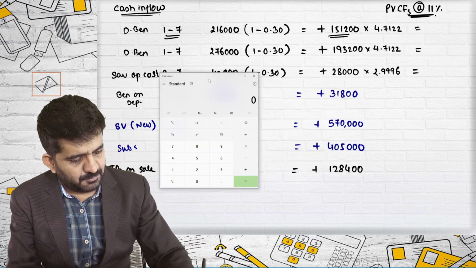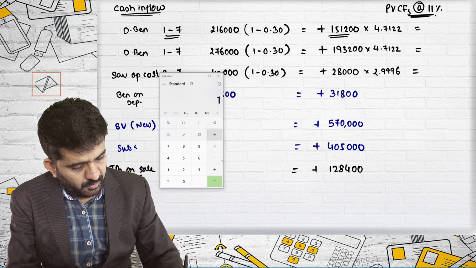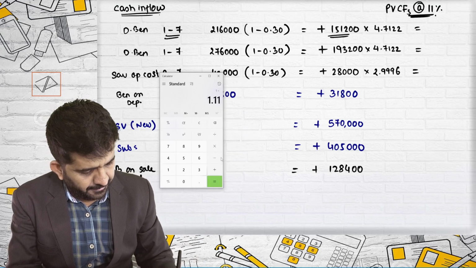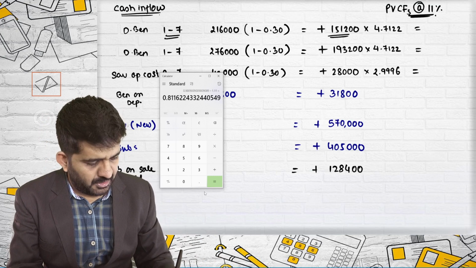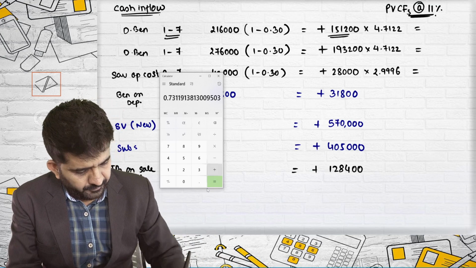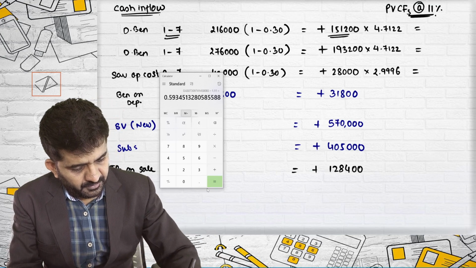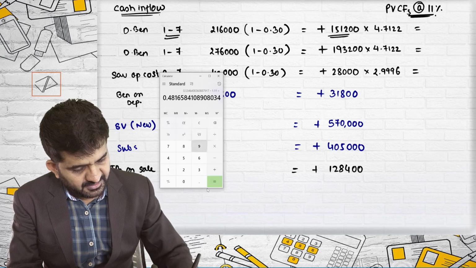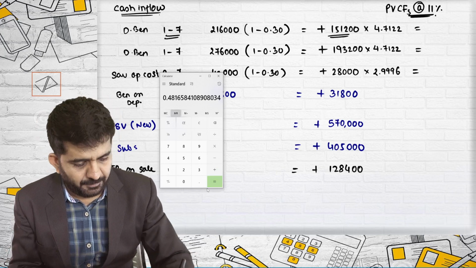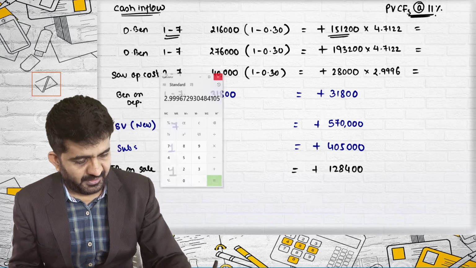Let me once again explain how I have solved it. 1 divided by 1.11, first and second year I have missed out. Then third, fourth, fifth, sixth, seventh year I have added, and the total is the factor.